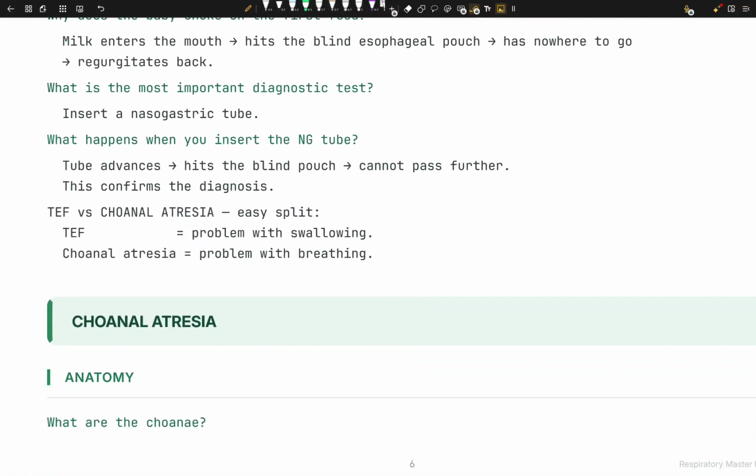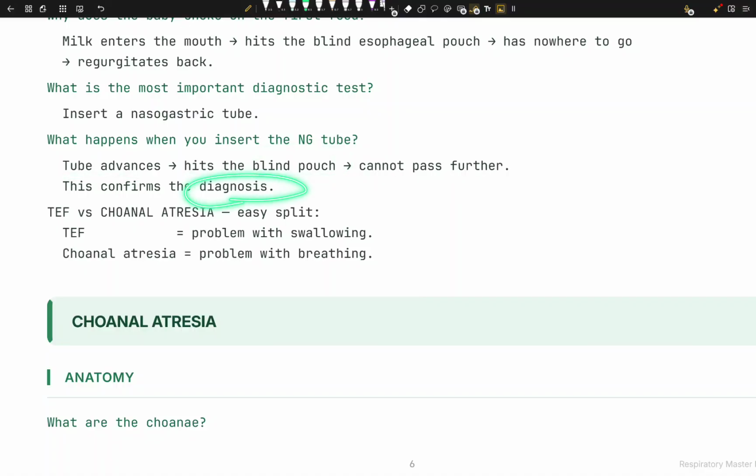What's the most important diagnostic test? We just insert the nasogastric tube. We don't want to insert it too aggressively because we might perforate something, so we do it gently. When we insert the NG tube, it hits the blind pouch and cannot pass further.